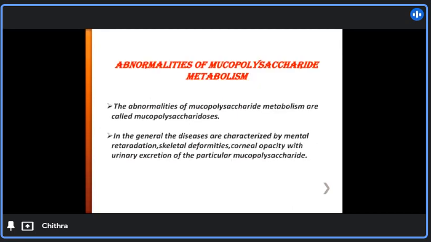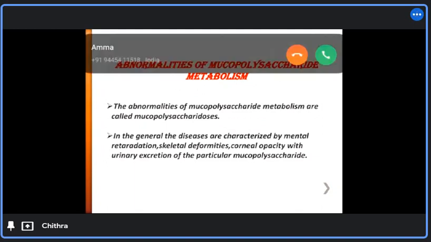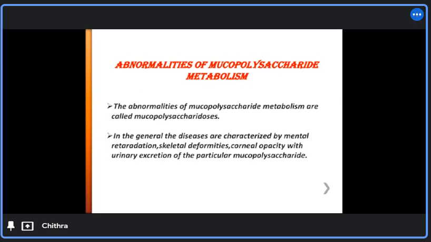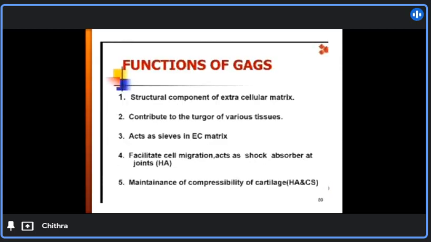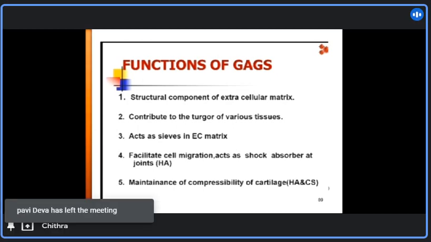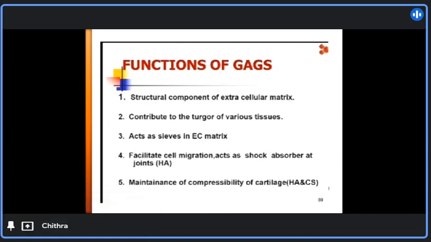What abnormalities are caused by the deficiency of these mucopolysaccharides in the body? It is known as mucopolysaccharidosis. In general, the diseases are characterized by mental retardation, skeletal deformities, and corneal opacity, with urinary excretion of the particular mucopolysaccharide. The major functions of glycosaminoglycans are: they are the structural component of the extracellular matrix, contribute to the turgor of various tissues, act as sieves in the extracellular matrix, facilitate cell migration, act as a shock absorber, and maintain the compressibility of cartilages.